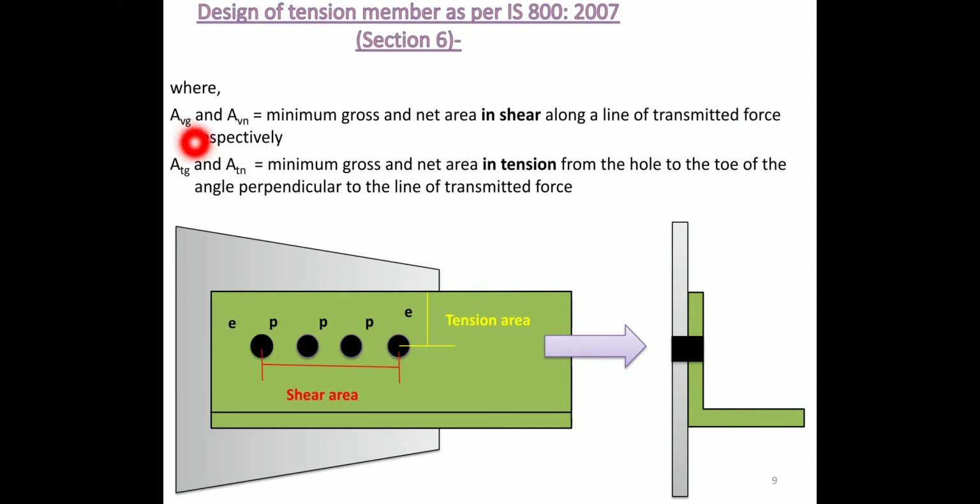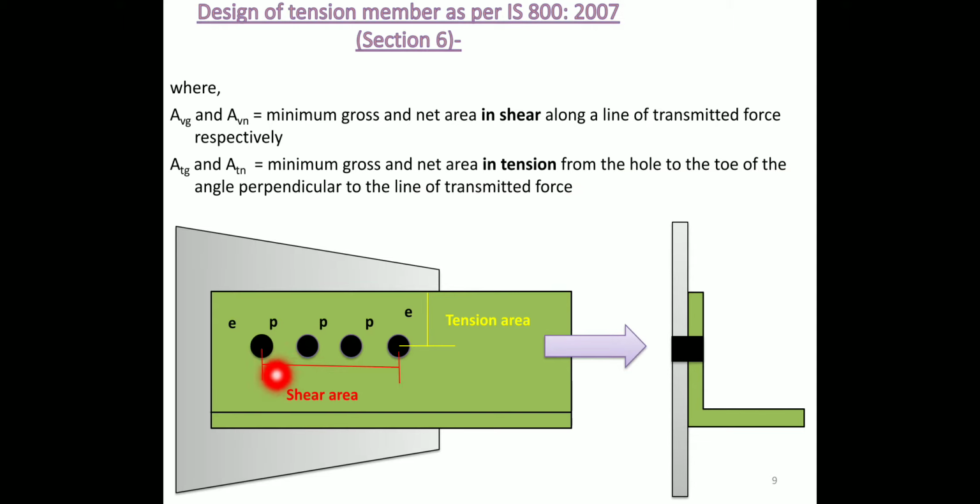AVG and AVN are in shear along the direction of transmitted force, whereas ATG and ATN are the minimum gross and net areas in tension, from the hole to the toe of the angle, perpendicular to the line of transmitted force.